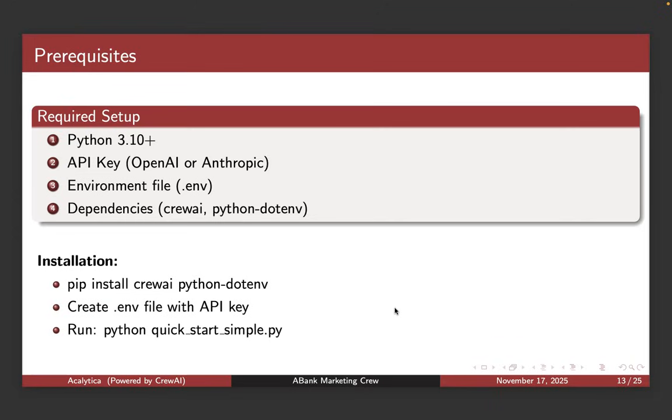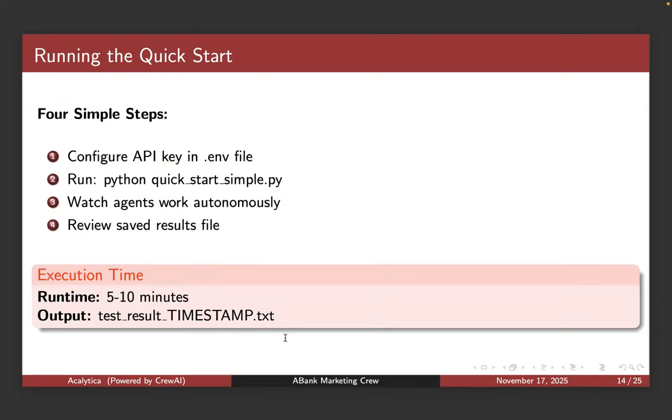You need all the dependencies. Then you run pip install crewai, create the env file, and run the Python file that has your agents. So it's quite easy. Basically, configure your API, run the Python file, and watch the agents work autonomously.